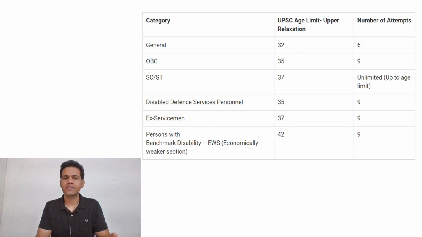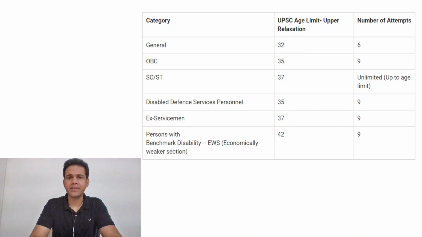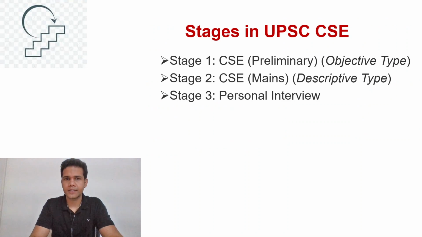And then we have certain other categories like disabled defense services personnel, ex-servicemen, and persons with benchmark disabilities, and they have their own eligibility criteria. To know more about the specific eligibility criteria for persons with benchmark disabilities, the parameters, you can check out the UPSC CSE notification, the latest one in 2021, which was released recently, and you will know the basic parameters, whether you fit the bill or not.